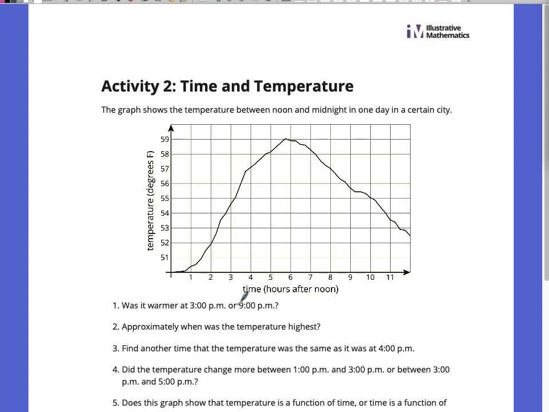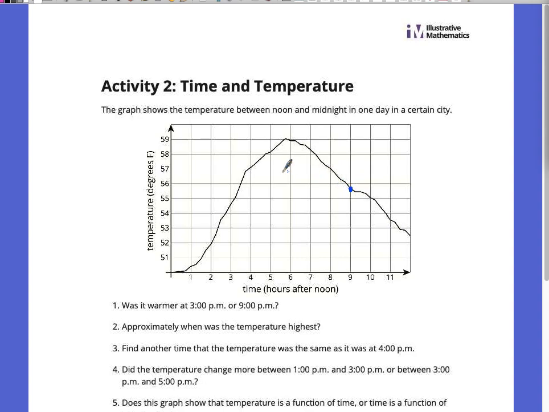Was it warmer at 3 p.m. or 9 p.m.? All right, thank you. Getting some responses. I appreciate it. Thank you. 9 p.m. is correct. If you look at the time, time is on the x-axis here where we'd like it to be.